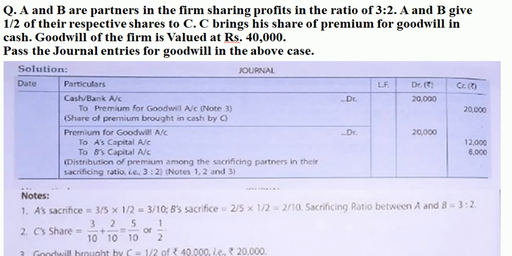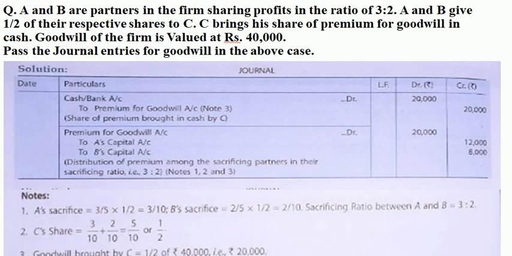Children, before we move ahead with this example, let me make one thing very clear to you. See, goodwill is an asset. It is an intangible asset for a partnership firm or for any business. The reputation of the business, when it is expressed in monetary terms, is what we call the goodwill of the business or the goodwill of the partnership firm.